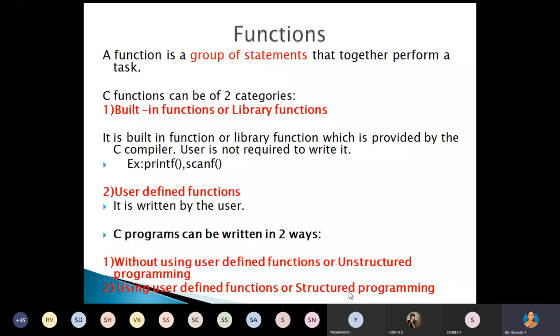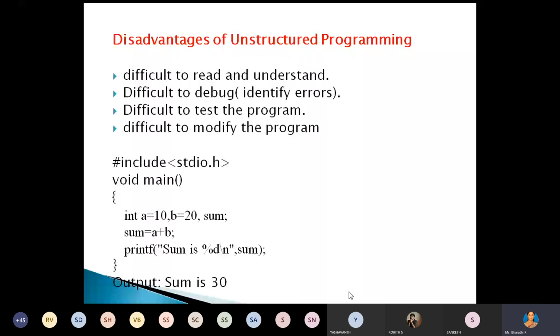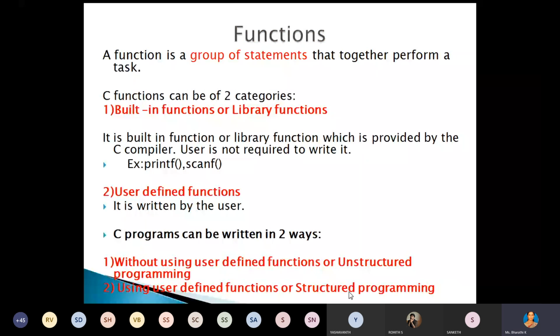What is the difference between unstructured programming and structured programming? In unstructured programming, all the code we are inserting inside the main function. We are not writing any user-defined functions. All the code we are writing inside the main function. But in structured programming, we are writing a part of the code or block of the code in a separate place and storing it there. Whenever required, we just call it. That we call structured programming.